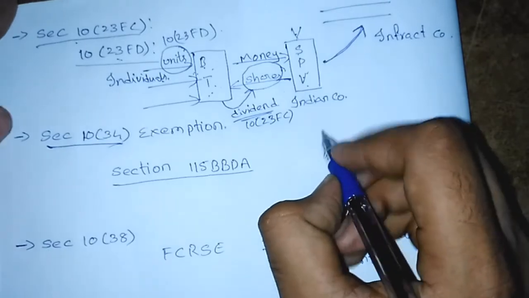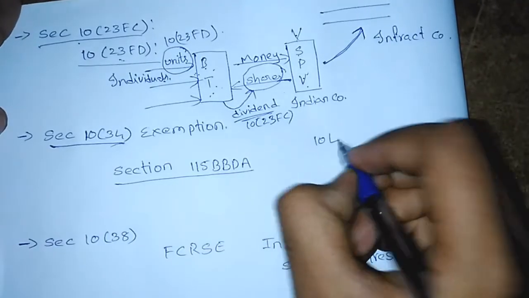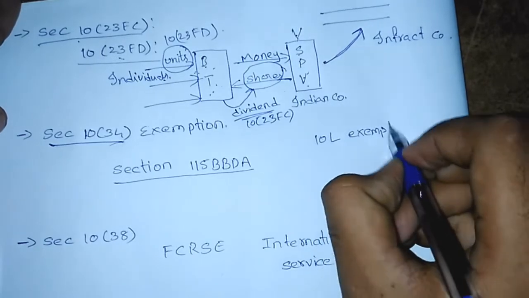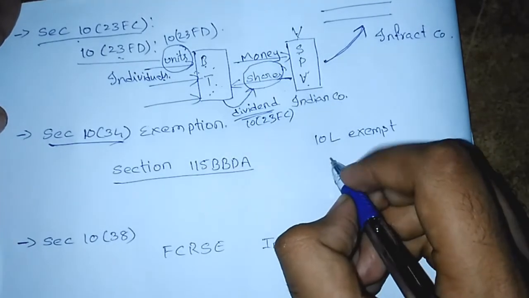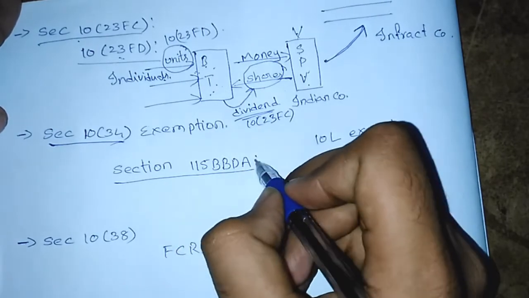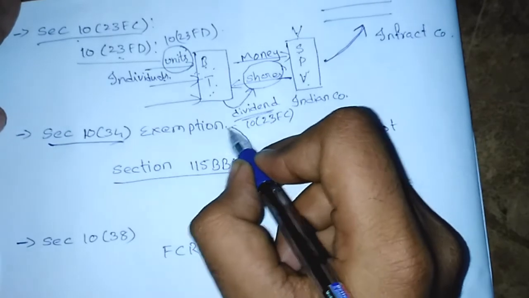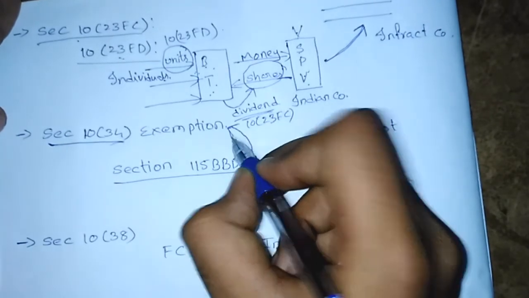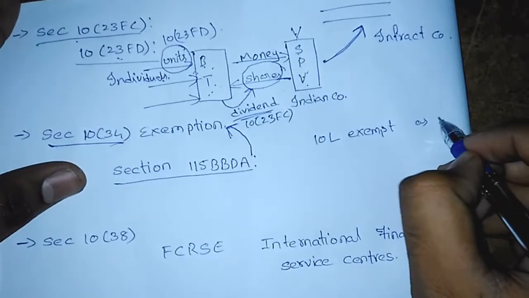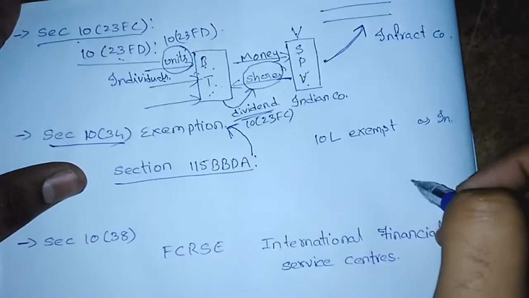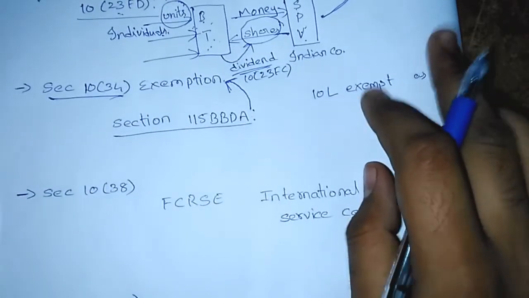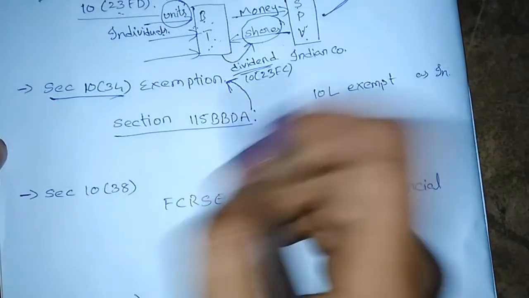The dividend up to 10 lakhs is exempt, and anything above the 10 lakhs would be taxable according to section 115BBDA. Nothing under this section would be applicable for that, right? Anything above 10 lakhs as dividend from Indian companies would be taxable. Okay, next, remember this, guys, it is very important.